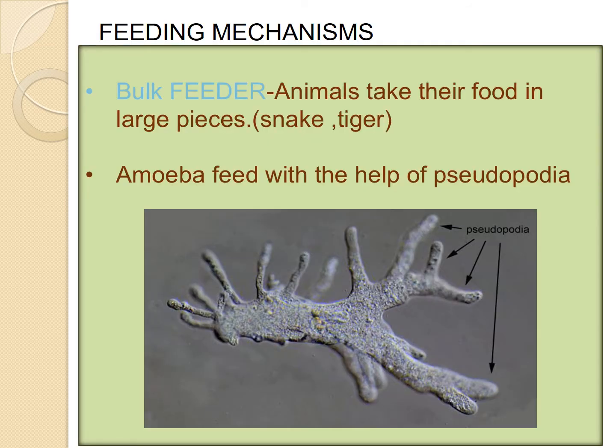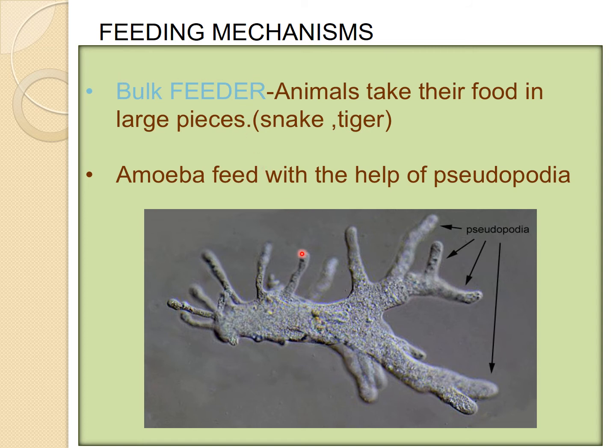And some organisms feed on complete food, taking the food in large pieces. They kill the animals, their prey, and swallow it completely. You can take the example of a snake, which swallows its prey completely into its mouth. The tiger also hunts, kills its prey and tears it apart, and then it eats. That kind of animal we call a bulk feeder.